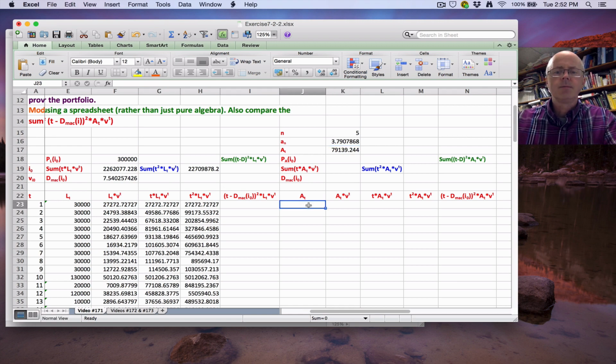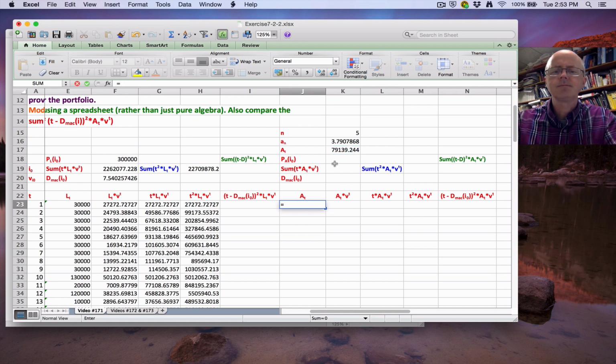Now we need to be careful about what we put in this cell here. I do not want to just do equals B17, or even $B$17, or rather equals $K$17. I don't want to just do that because, think about it, why not? Because for different values of n, it's a different length of time for the annuity immediate. And after the certain value of n that you have, like n equals 5, the payments are all going to be 0 because the annuity immediate has stopped. So how do I deal with that?